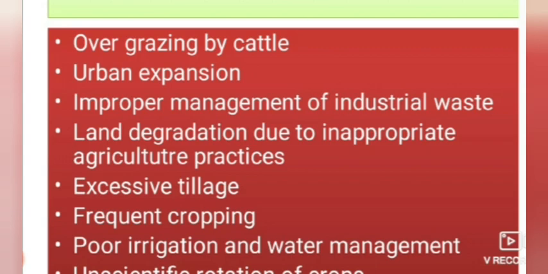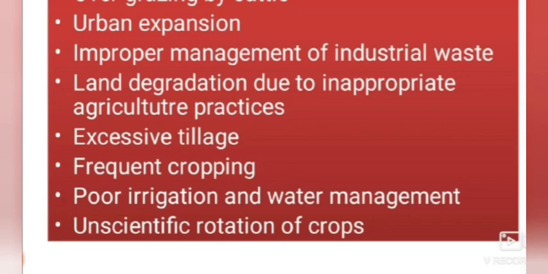Land degradation due to inappropriate agriculture practices. Tillage practice or inappropriate crop production practices have also led to reduction of carbon. Next, moving to excessive tillage. We think that if we do excessive tillage, we will get proper crop growth, but no, because if we till the land more than enough, there will be a lack of topsoil, and the topsoil will get eroded as usual. Along with that, the carbon content present in it will decrease.